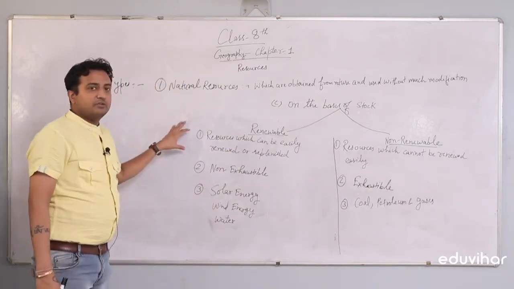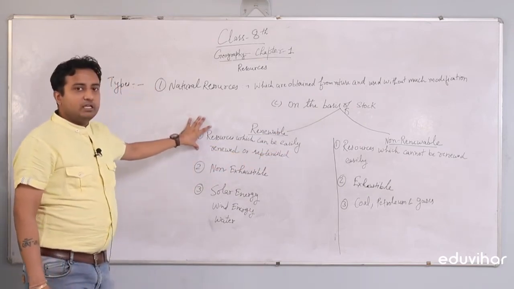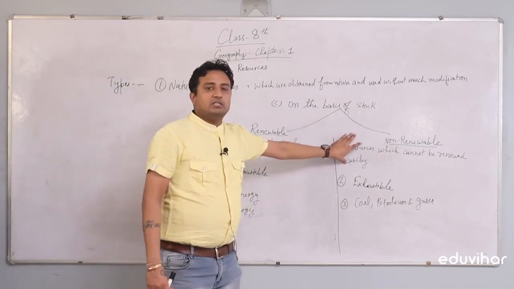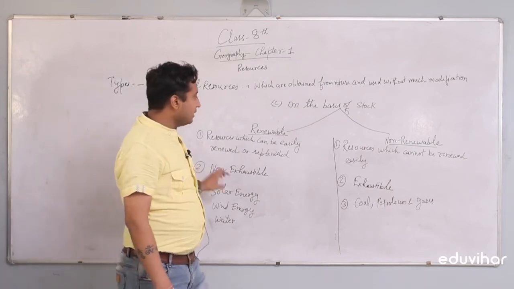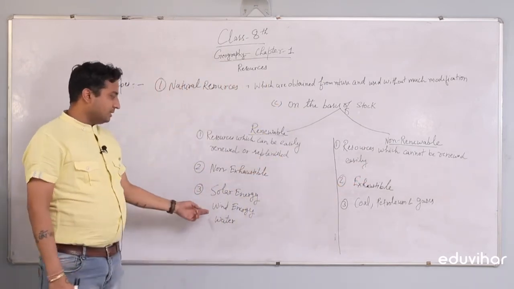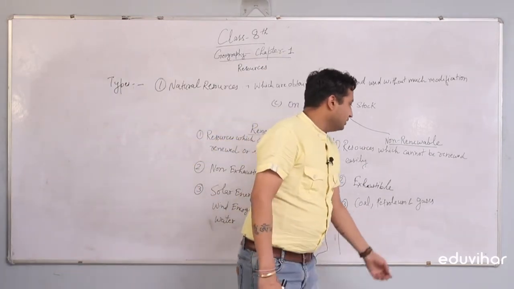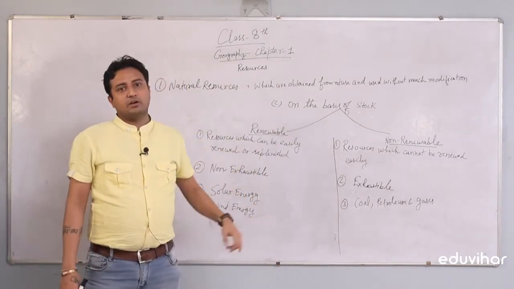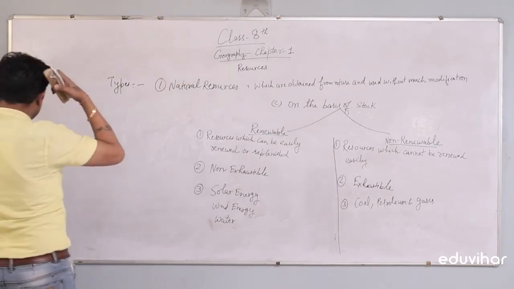So this was the basic difference between renewable and non-renewable. Resources which can be easily renewed or replenished are renewable, which cannot be renewed easily are non-renewable; which are non-exhaustible जो खत्म नहीं होंगे are renewable, which are exhaustible जो खत्म हो सकते हैं are non-renewable. Examples: solar energy, wind energy, water, coal, petroleum, and gases. So this was the classification on the basis of stock. We have another classification available with us.